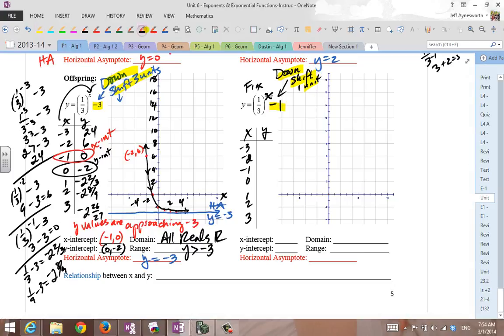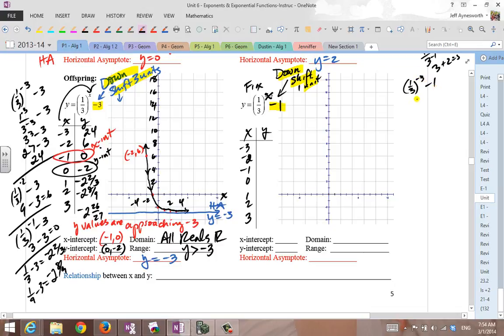All right, so here we go. 1/3 raised to the negative 3, minus 1. That's going to be 3 to the 3rd minus 1, or 27 minus 1, or 26.